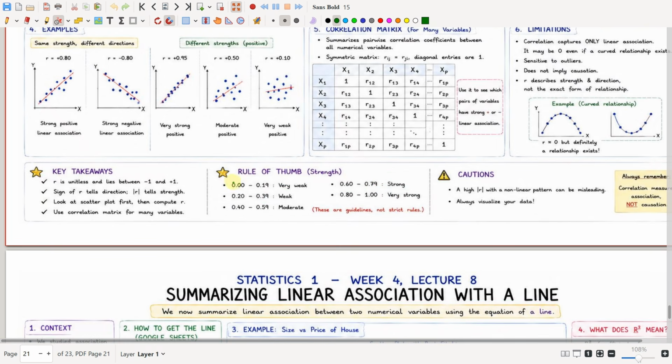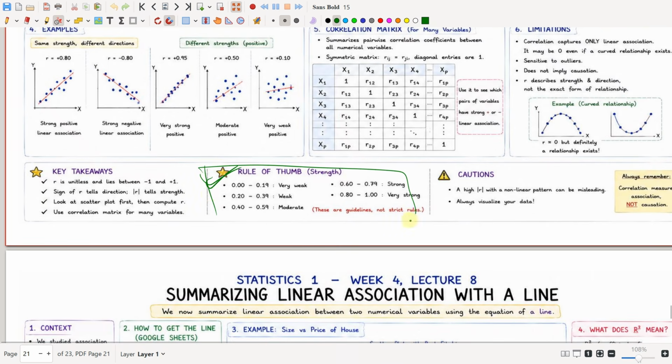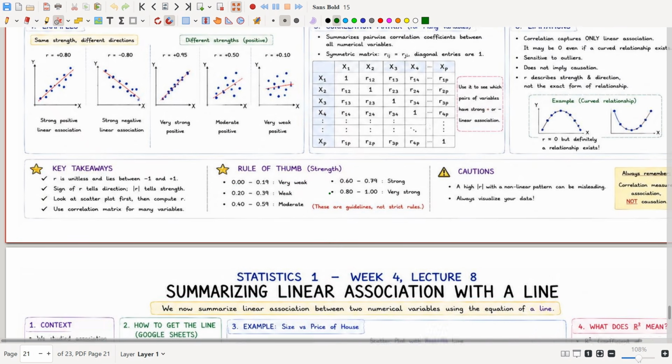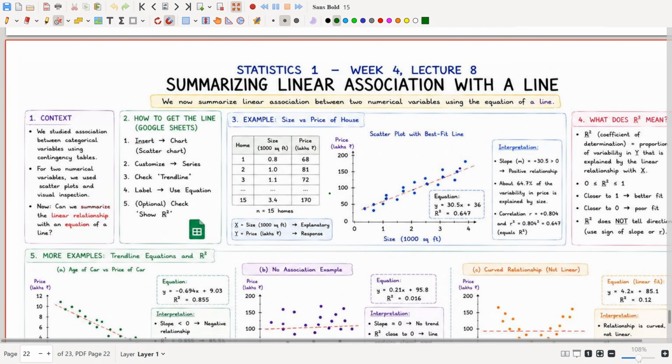The same goes for negative. You can use this rule for both negative and positive values. So if it is positive, you will be using very weak positive. If it is negative, you will be using very weak negative. That's the only difference.